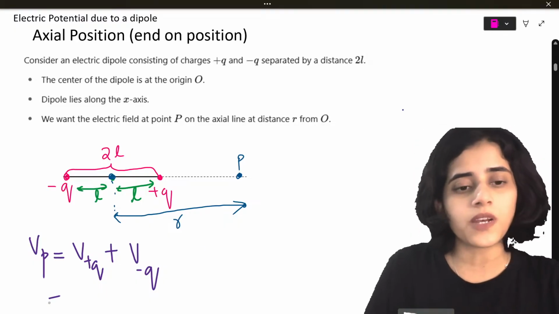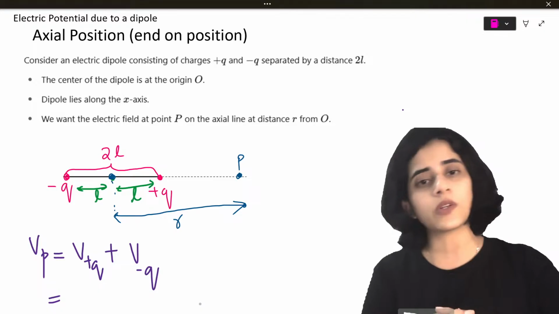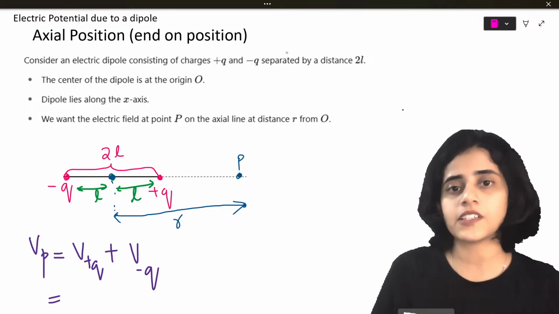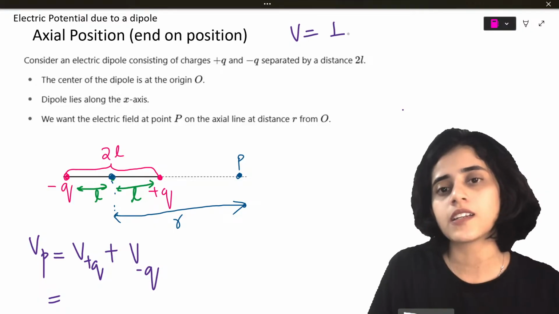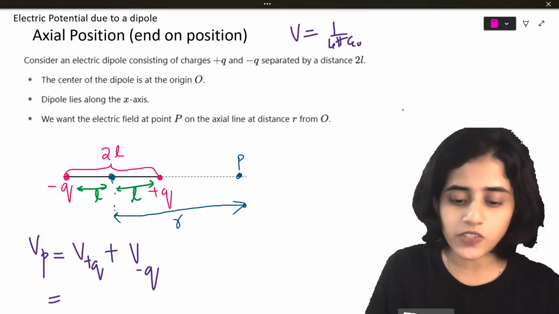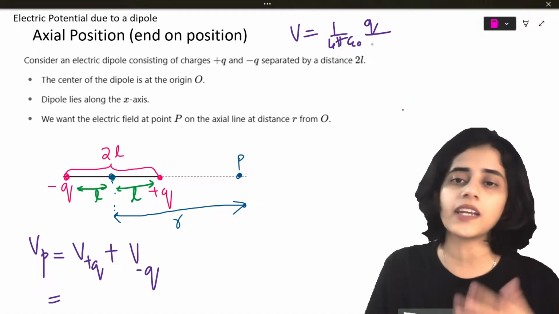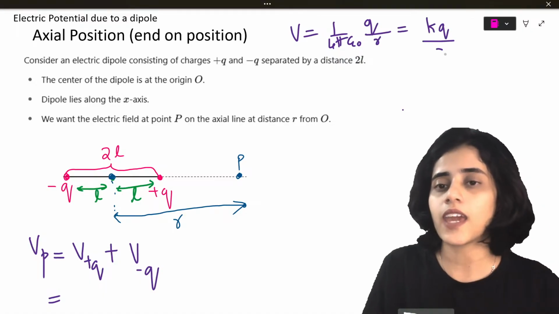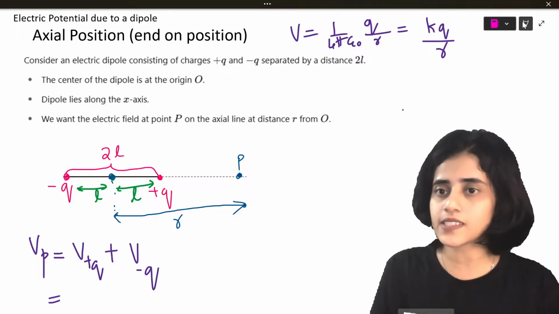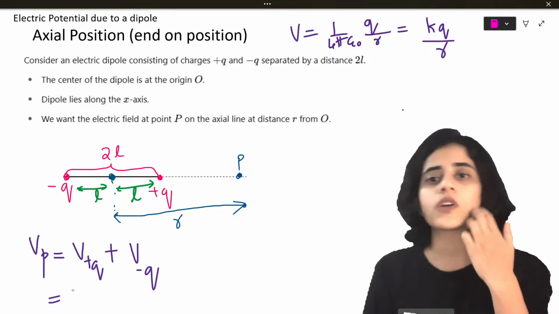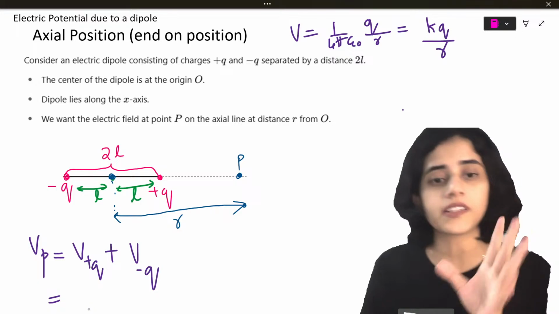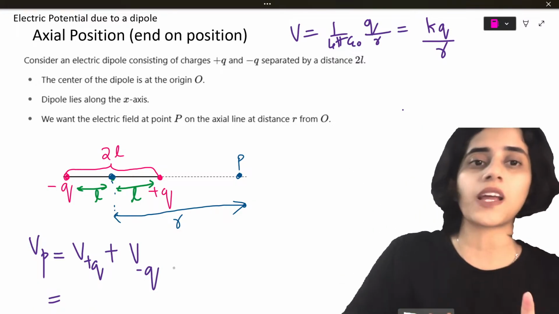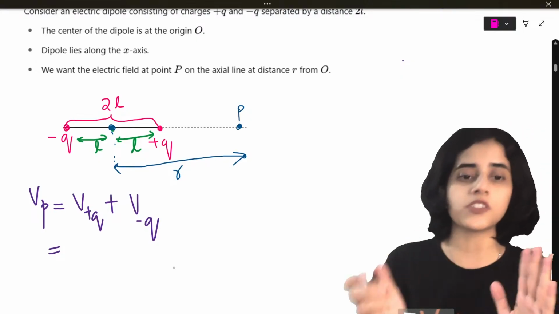Now what is the formula for potential? Yesterday we looked at that. K into Q by R. Right, the general formula for potential is 1 by 4 pi epsilon naught Q divided by R, if the distance is R. So this is the same as KQ by R. Yes, this we've discussed. So here, let us look at what the distance will be and we will write down the formula for potential because of plus Q and potential because of minus Q.